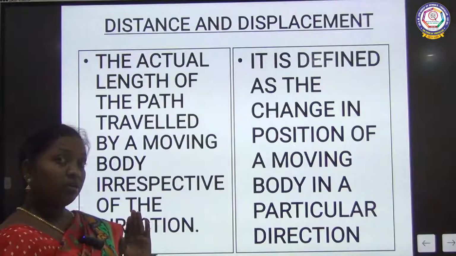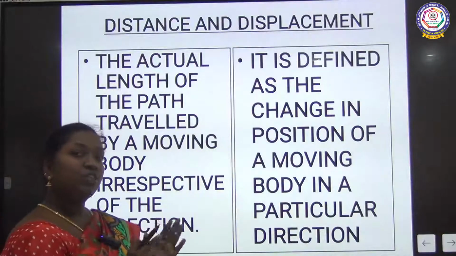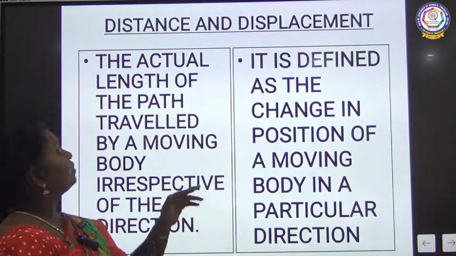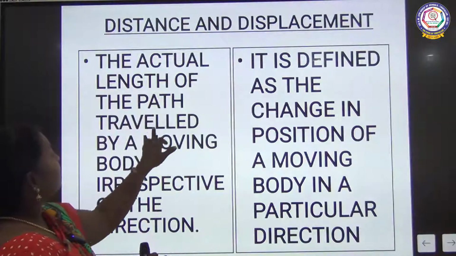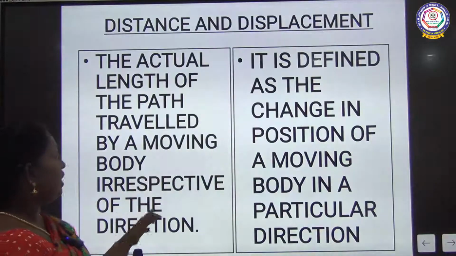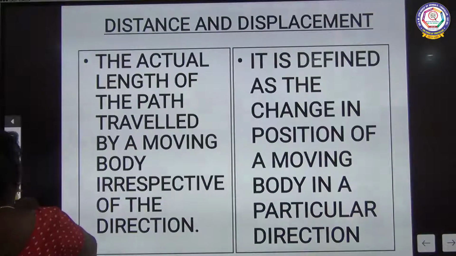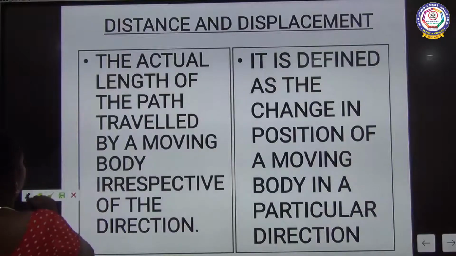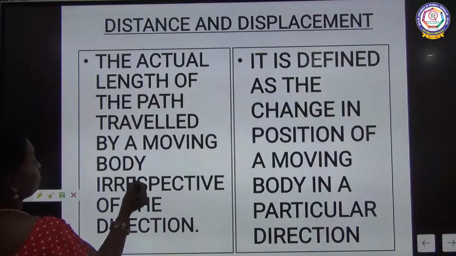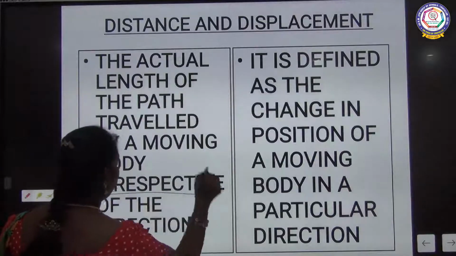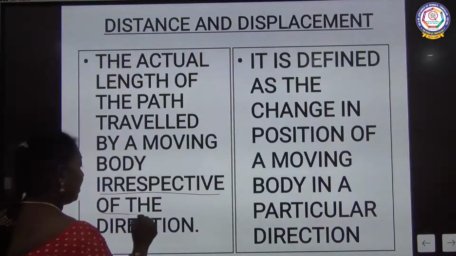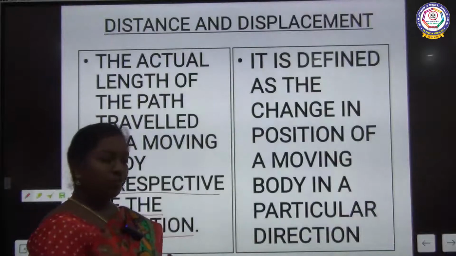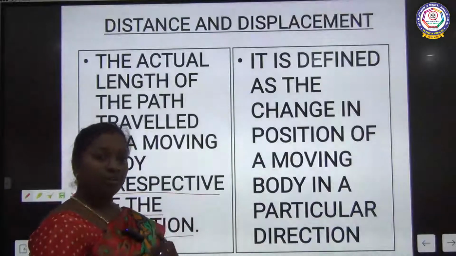You have to keenly observe and know the difference between distance and displacement. Let me read and tell you this. Distance is the actual length of the path travelled by a moving body, irrespective of the direction. Actual length means from this corner to that corner.